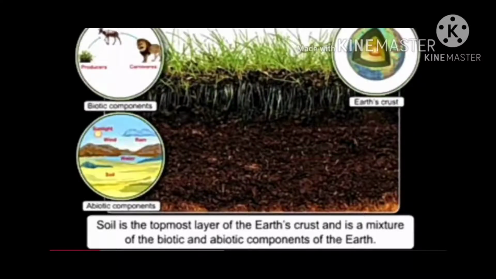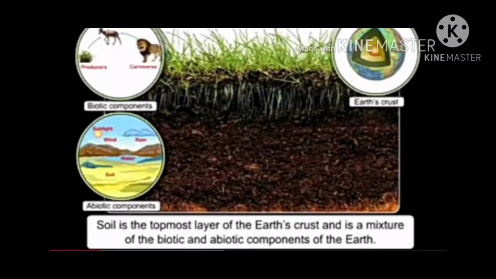Biotic components include all the living organisms, for example plants, animals, human beings, etc. Whereas abiotic components of the earth include all the non-living things, for example sunlight, wind, rain, rocks, etc. So we can define soil as the topmost layer of the earth's crust, which is a mixture of living and non-living components present on our planet Earth.